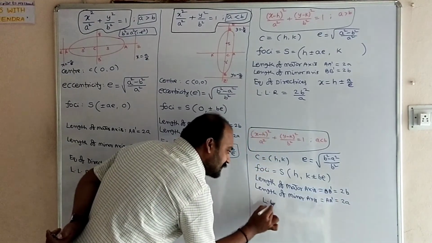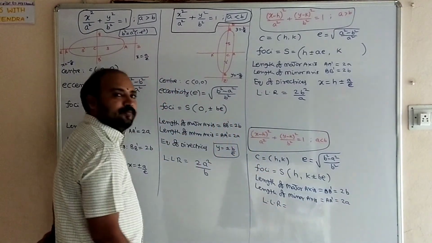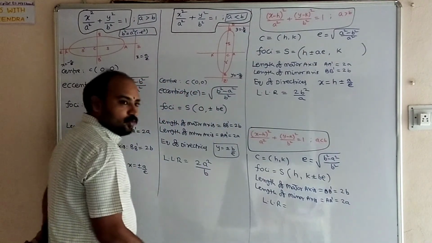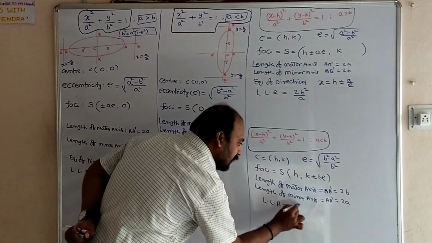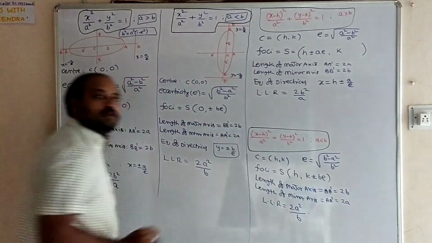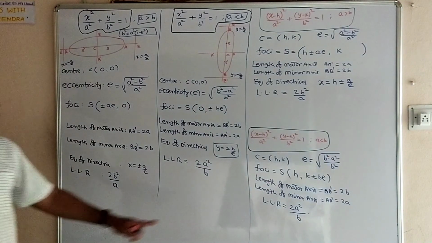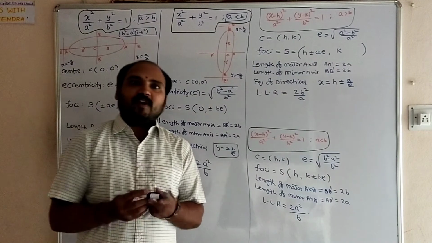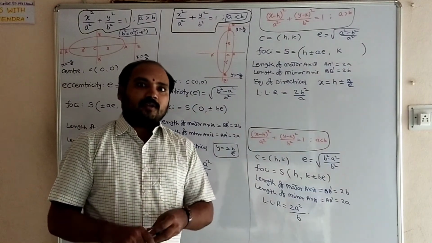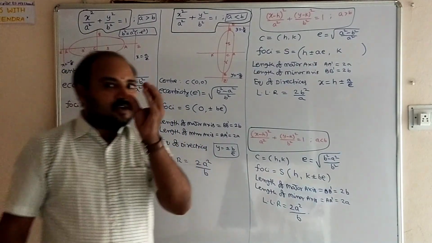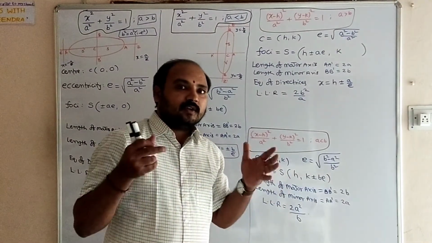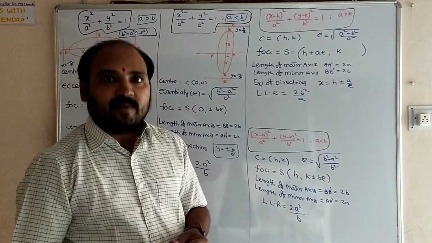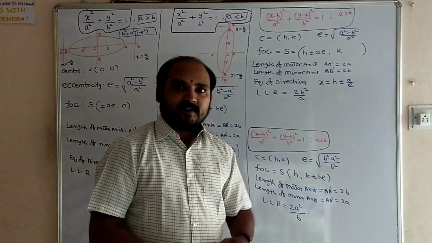And length of latus rectum LLR equal to 2a square by b. This is the information. And in the next concept, we will discuss the focal distance. Based on this concept also, we will get problems in the competitive exams. That also we will discuss now.